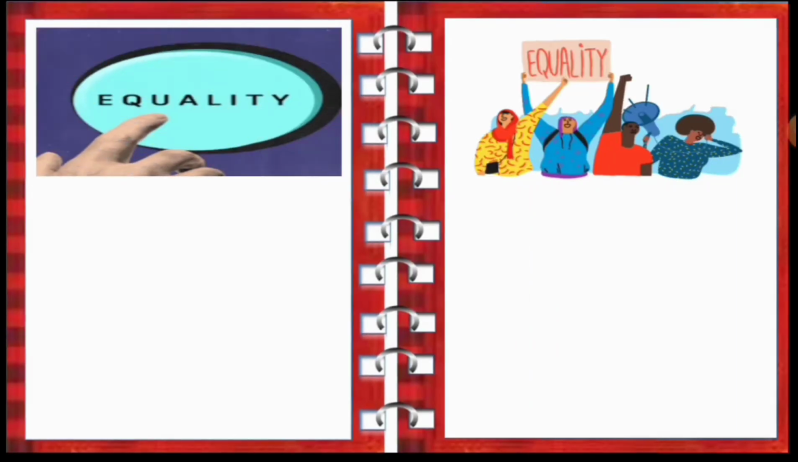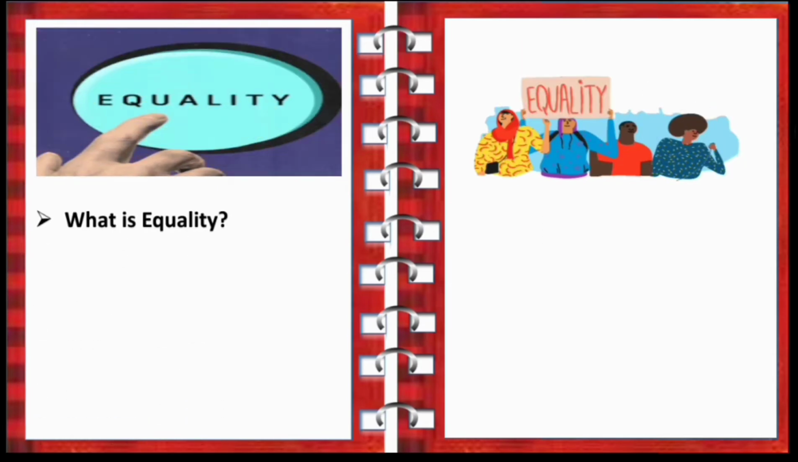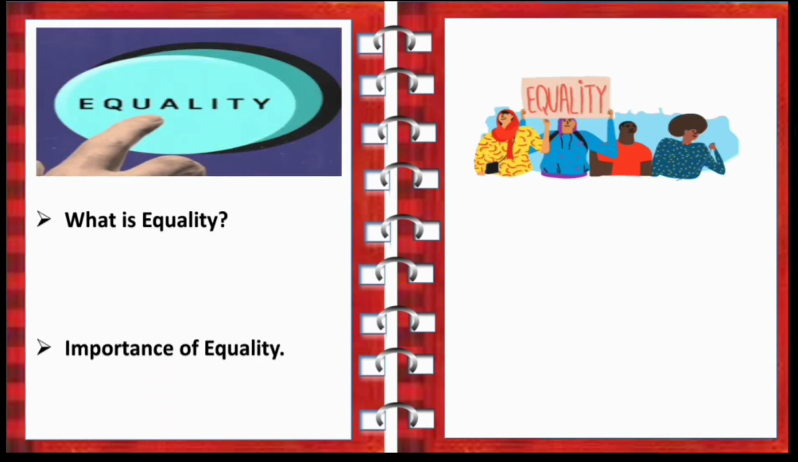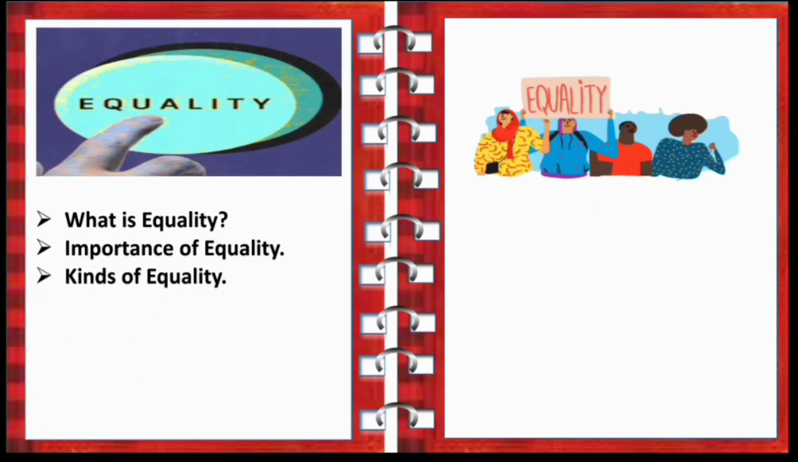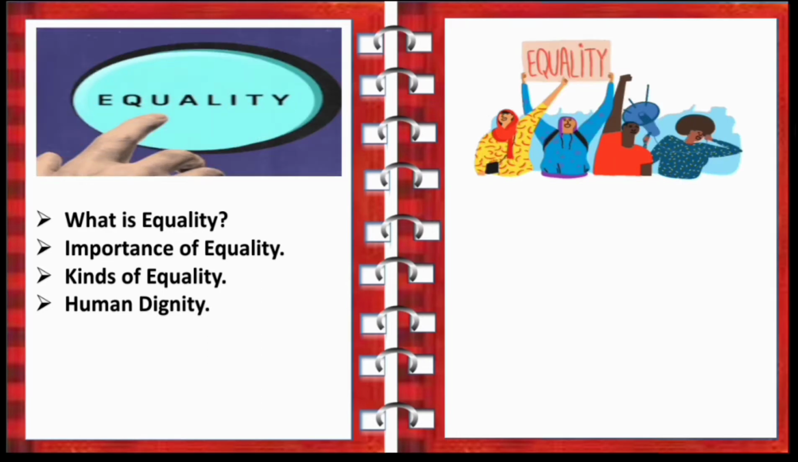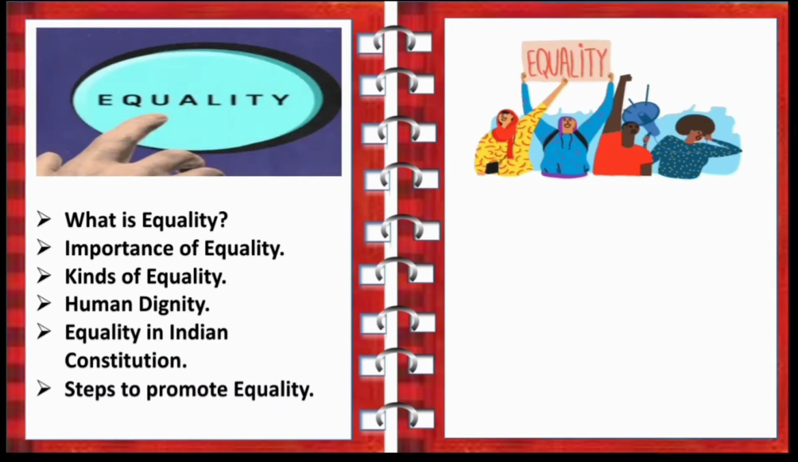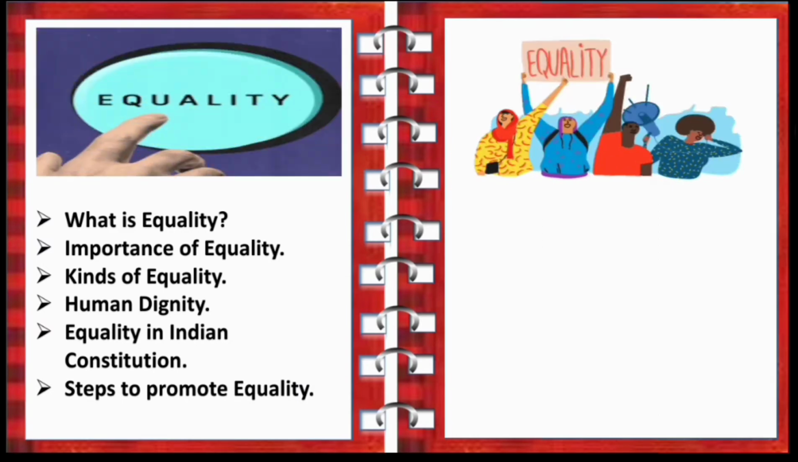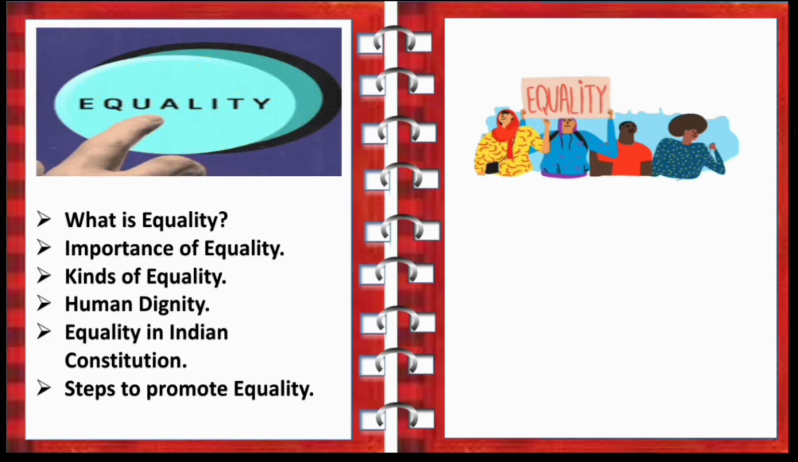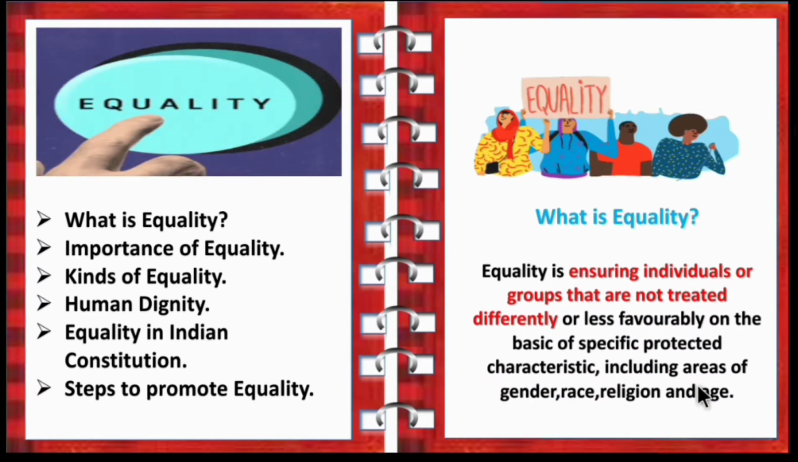So first unit in civics is equality. In that the topics covered are definition of equality, importance of equality, kinds of equality, human dignity, equality in the Indian Constitution, and then the steps to promote equality. So children, these are all the topics covered in the civics first unit, equality. First let's move on to the definition of equality.